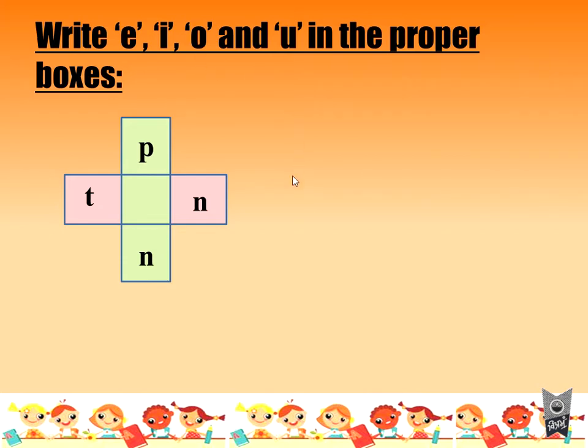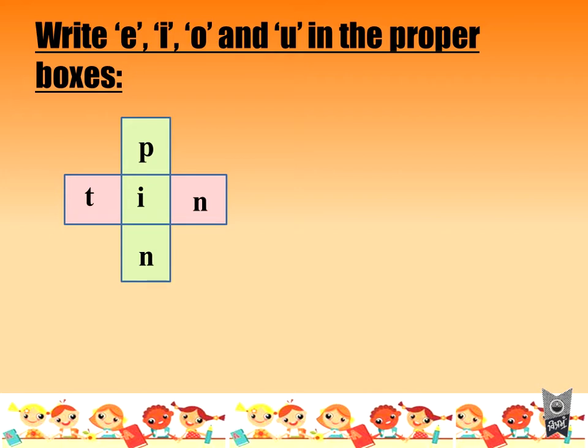So what will you write over here? Yes, I will write I. You can write E also. If you write E, then what will happen? You will get P and a pen and T and a ten. Okay, I will tell you afterwards why I did not use E and why I used only I. Because what I told you, E, I, O and U, four letters are given and there are four boxes, right?